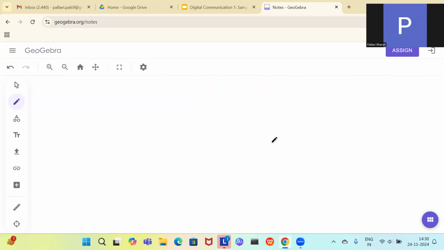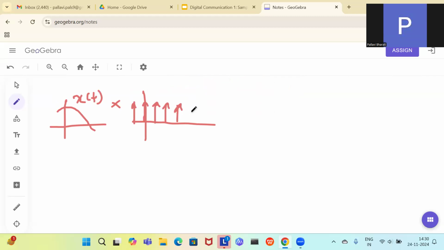So once again, let's do it in a very brief way. You had the original signal x of t. You multiplied this original signal with the weighted train of impulse signal, which is shifted by Ts seconds apart, so we are calling it delta Ts of t. Now this is multiplication, and you are getting g of t.